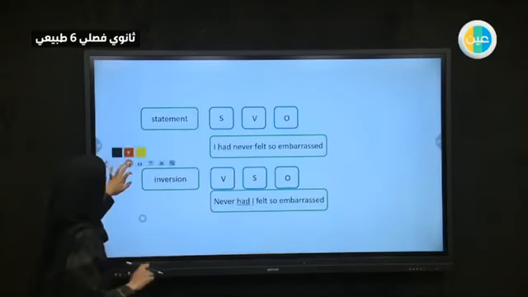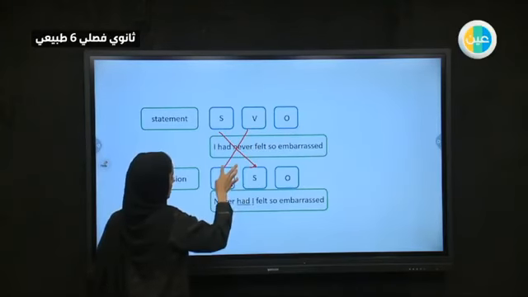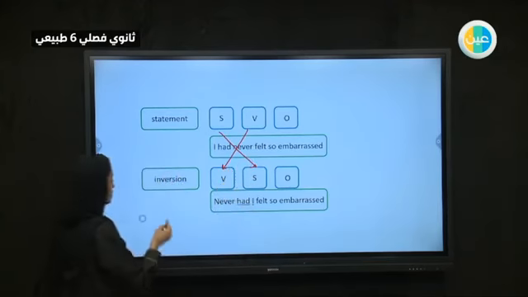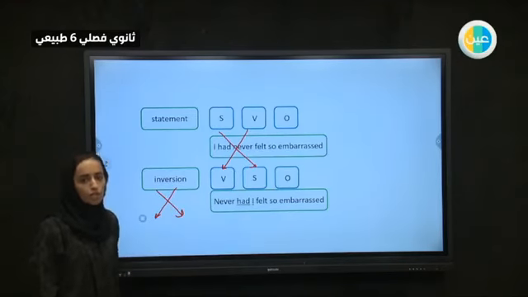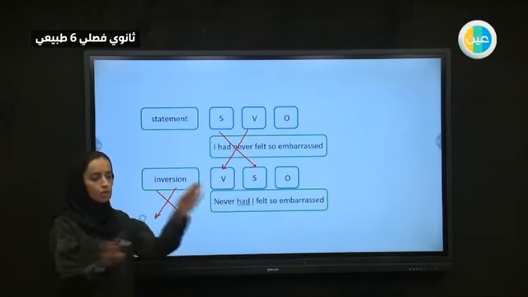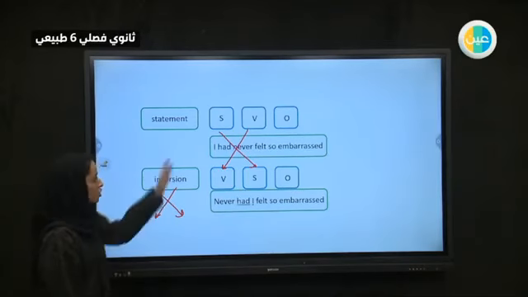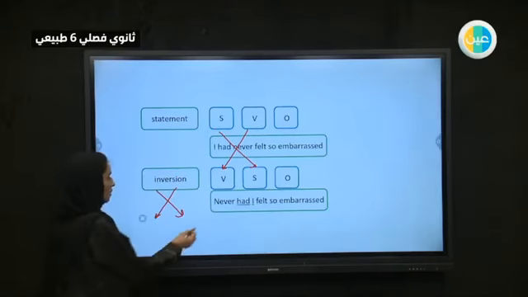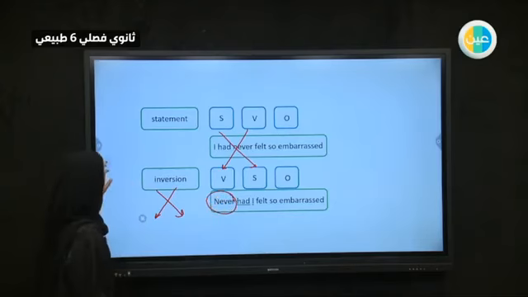Let me check it here. Yes, here. The subject and the verb are switched, and we started with the verb, and the object is the same as it is. So when you see the word inversion, the first thing that comes to mind is that we will change the order. This is the meaning of inversion. Inversion is to crisscross things. Start with a verb, then we will have the subject. So not subject, verb, but verb and then subject. But we have to have one of these words, okay? One of the words that we've got.